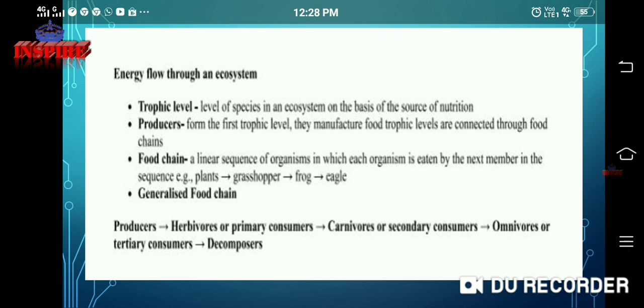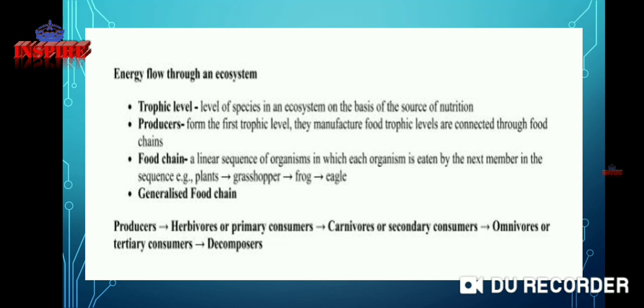Next is energy flow through an ecosystem. Trophic level is the level of species in an ecosystem on the basis of their source of nutrition. Producers are the first trophic level; they manufacture the food. Trophic levels are connected through food chains. A food chain is a linear sequence of organisms in which each organism is eaten by the next member in the sequence.